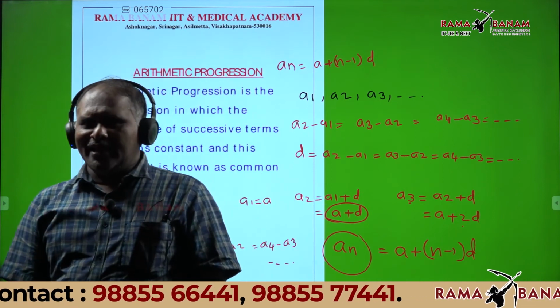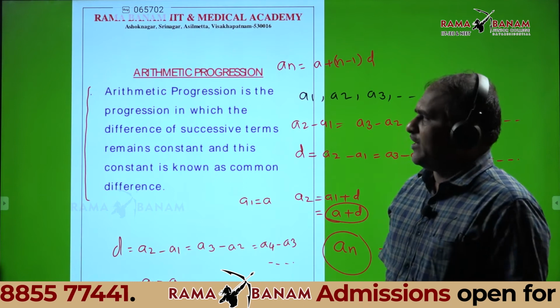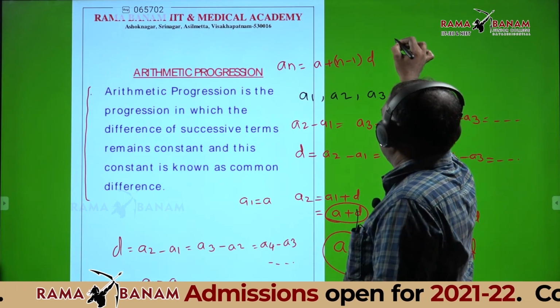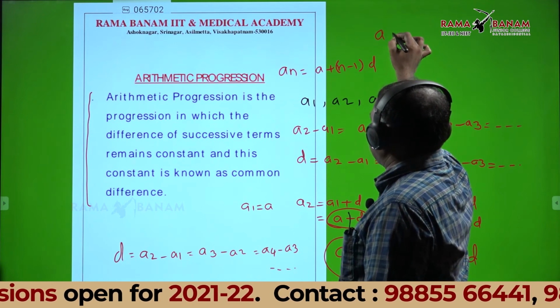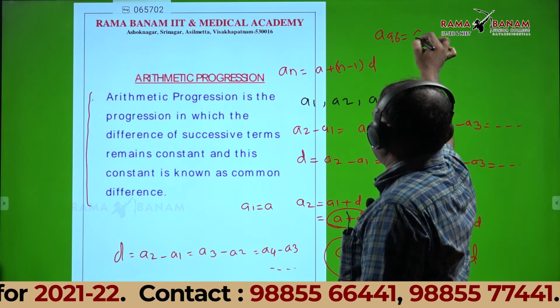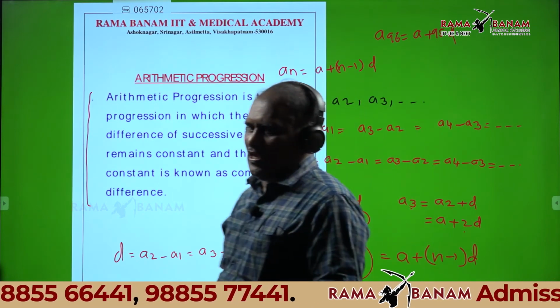What is the A96 term? Anyone? Very good. A96 is equal to a plus 95 into d.